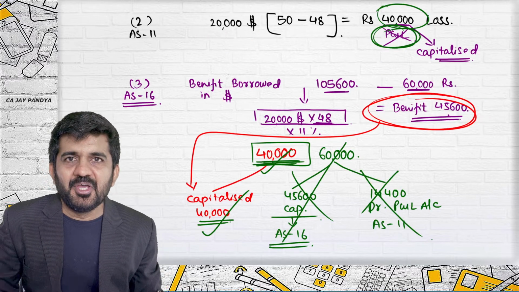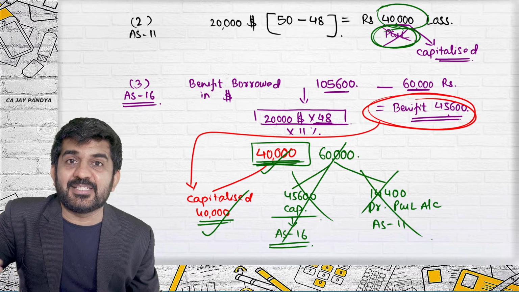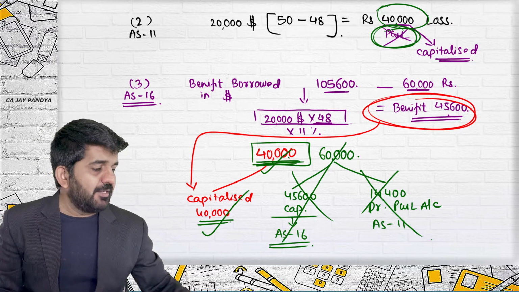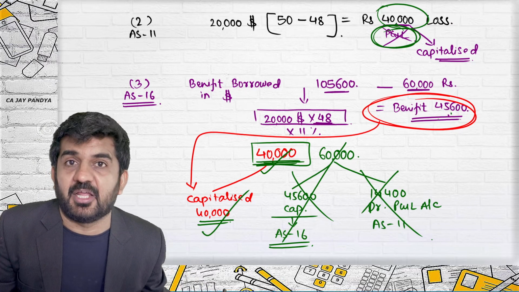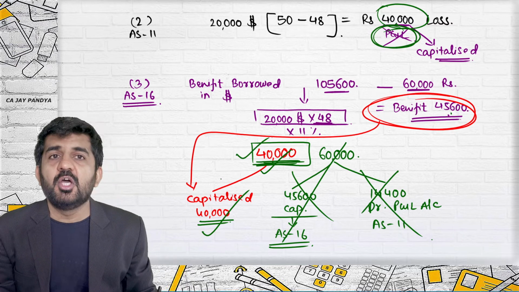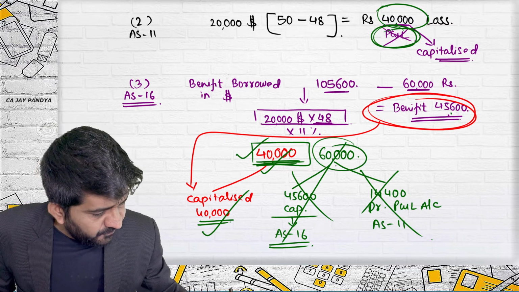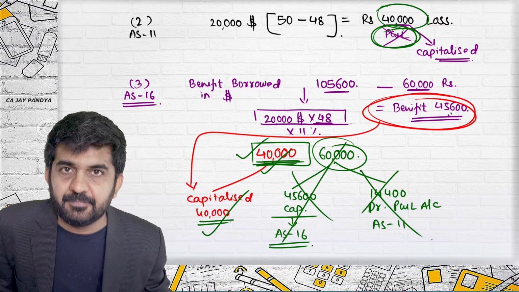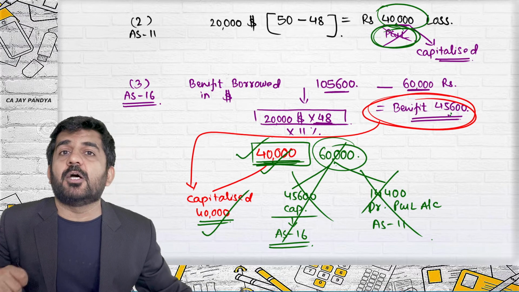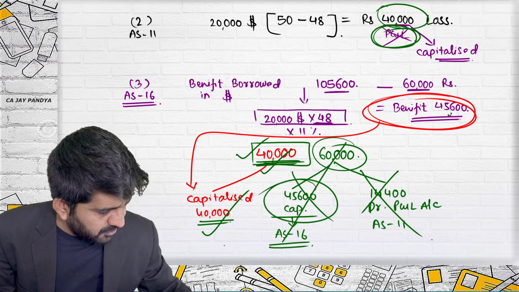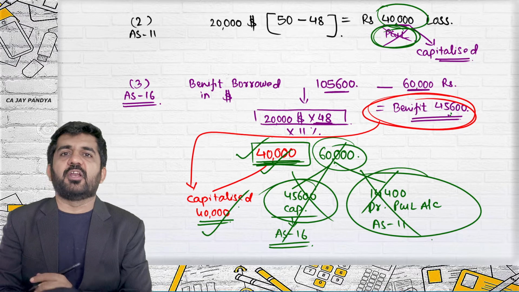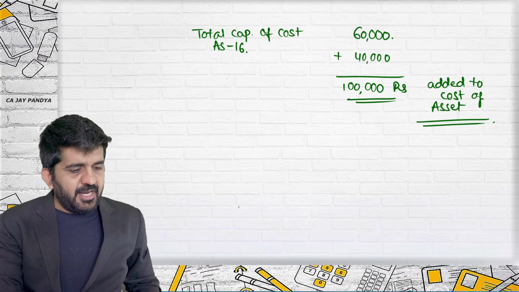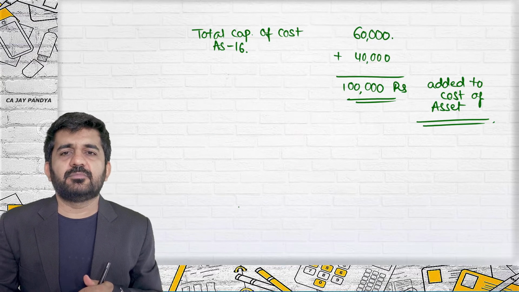This portion is good. What is the total AS 11 is saying to be transferred to PNL account? 40,000. Wait a while. A maximum of 45,600 can be capitalized, so you can capitalize the whole of your 40,000. And as Aman told, if this figure that AS 11 is saying to transfer to PNL account is 60,000, a maximum of 45,600 is to be capitalized. So 45,600 will be capitalized and 14,400 as per AS 11 will normally be transferred to profit and loss account. Any doubts up till this stage? Otherwise, I'll be asking you.